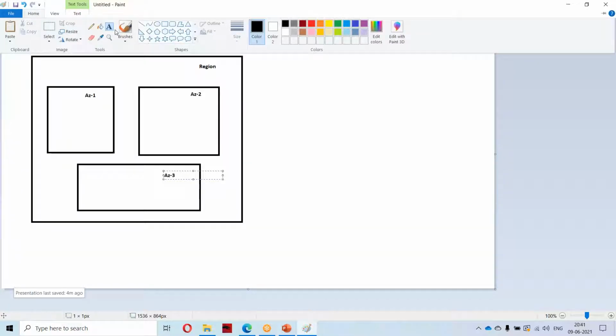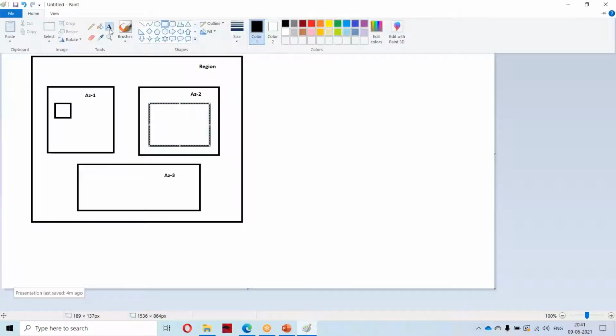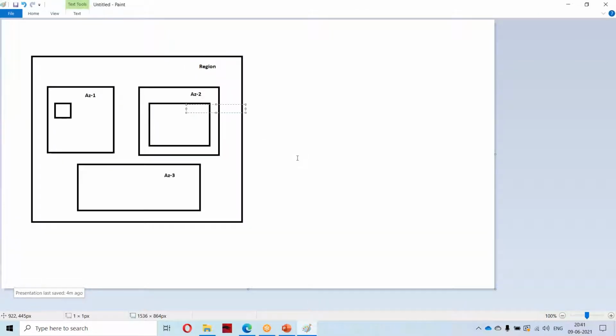And in that you will be creating your VMs, whether it is a Linux VM or Windows VM. Let us assume I have created some Linux VM. Okay, this is my Linux VM, and this is the infrastructure as a service.